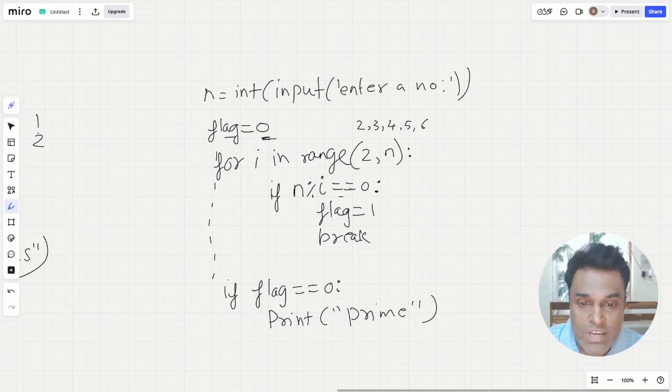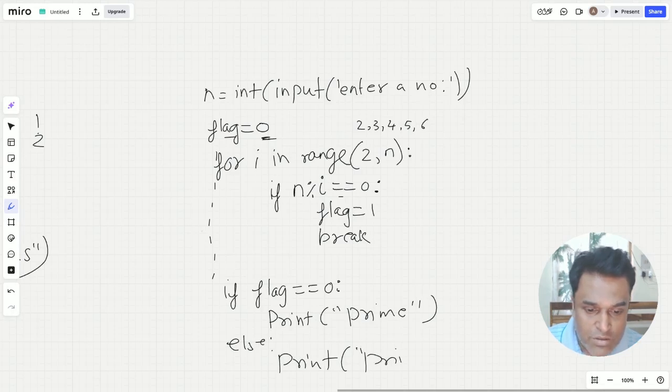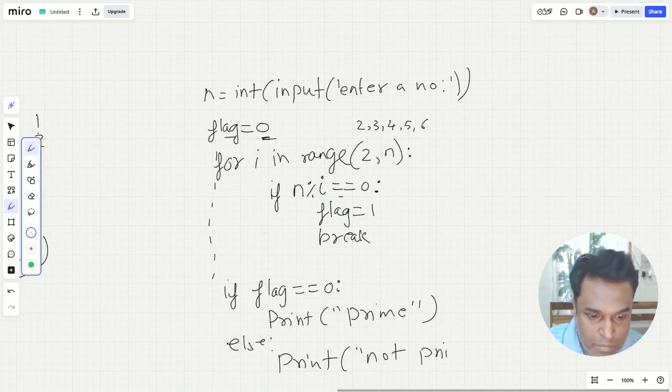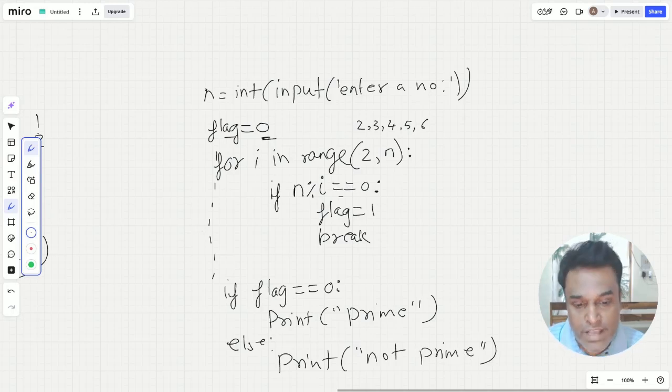Right? Because this condition never got satisfied, which means that the number is a prime number. And I will give the else part for this if statement: else I will print that the number is... sorry, this is prime and this is not prime, okay? Else the number is not prime. I hope this makes a lot of sense,